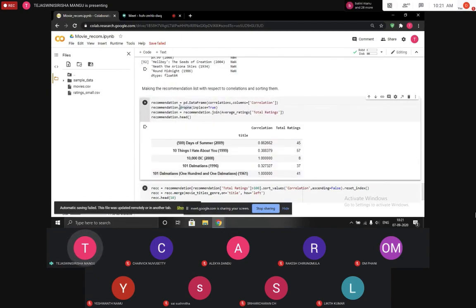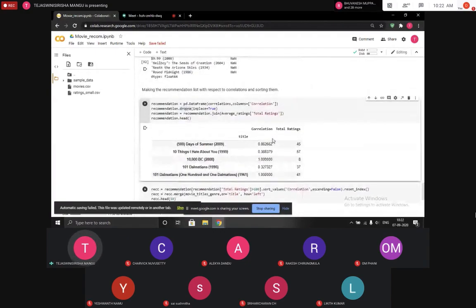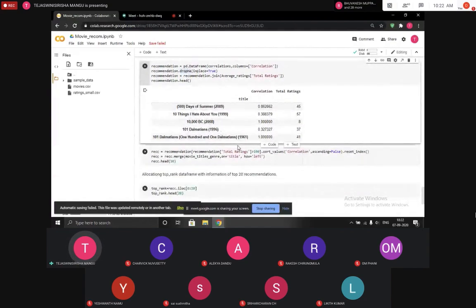Here we are dropping all the NaN values, as we cannot calculate correlations and total ratings and arrive at a recommendation when it has a NaN value. Now we are joining total ratings from the average ratings data frame. We have seen that in the operations.